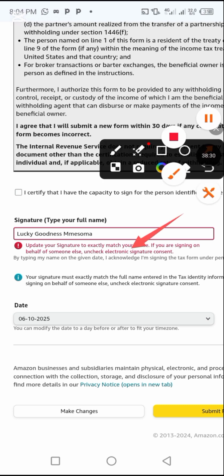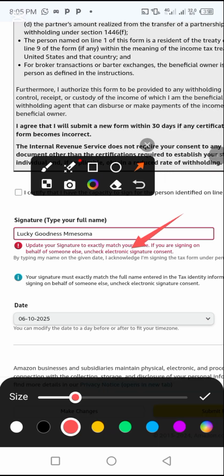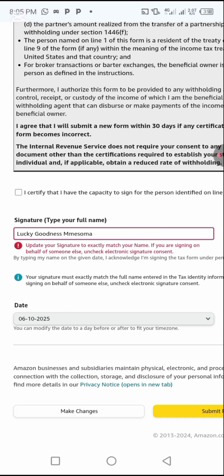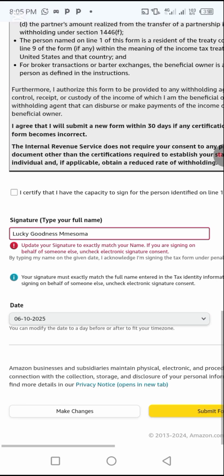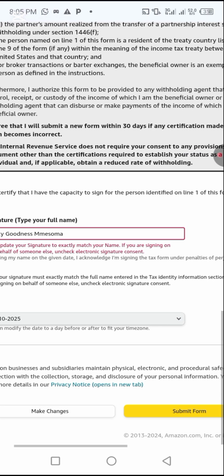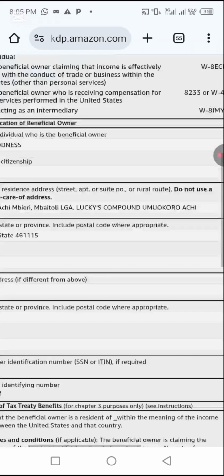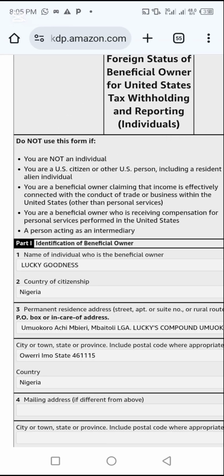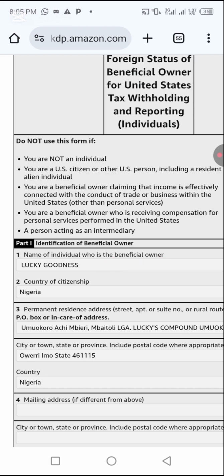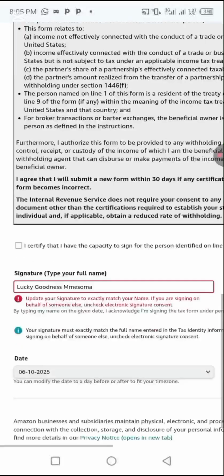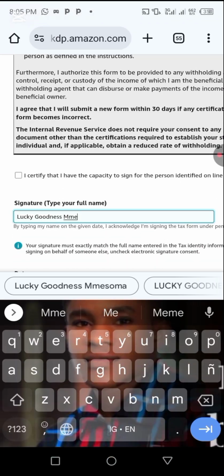Update your signature. They said update your signature to exactly match your name. If you are signing on behalf of someone else, uncheck electronic signature consent. Alright, let's go up and check. So this is my name. I have found where I'm making a mistake. I did not type the name in full, so I have to enter it exactly as it is here. Now let's go back and type it exactly as it is.